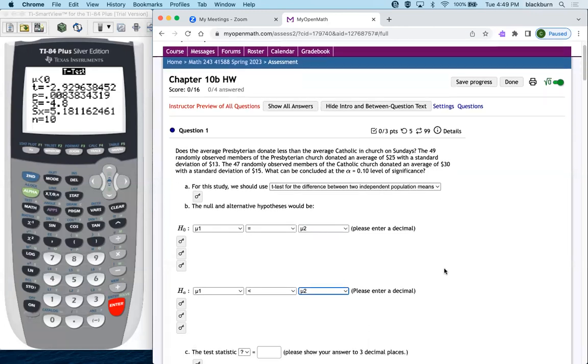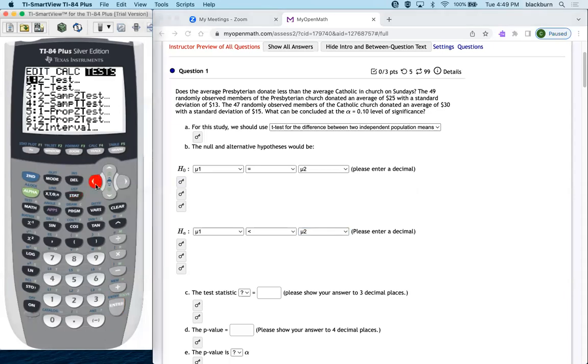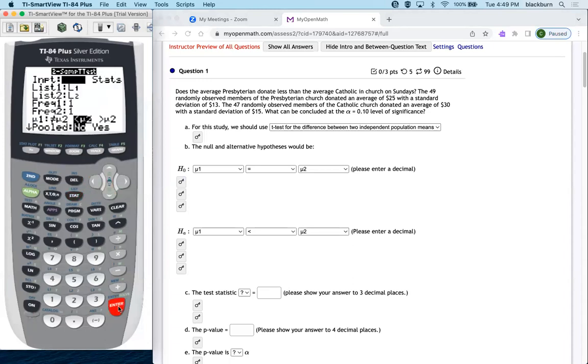Now my test for this one is going to be the two sample t-test. Because in theory, you think that that's what we would use for the other one, the one in the first section, but remember those were dependent on one another. So we wouldn't use that two sample t-test there. We're going to use that two sample t-test here where the two samples are independent. Okay, here we go. Stat test. So two sample t-test. Enter.